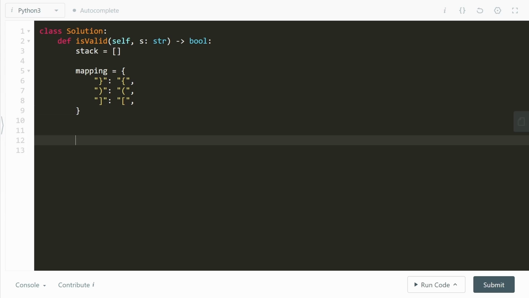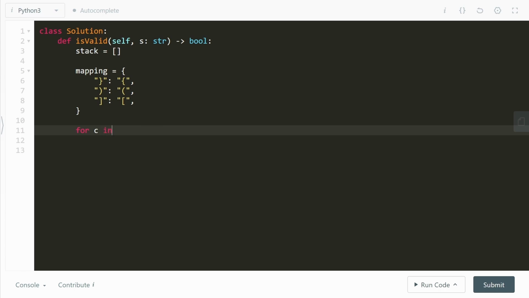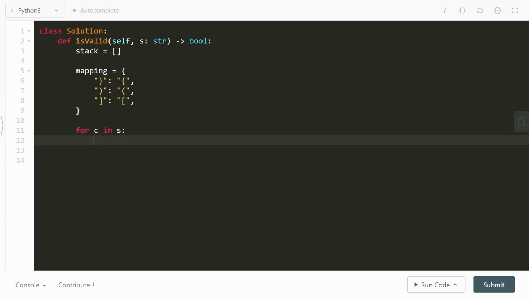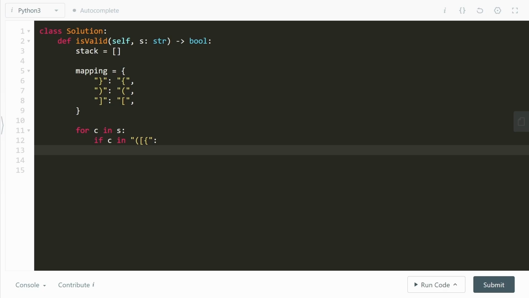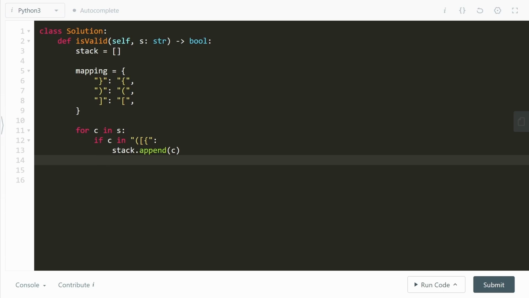All right, cool. So now that we have created the mapping, we can go ahead and start to iterate from the left to the right. So we'll go over all the characters in the string given to us. First thing we'll check is if the character is an opening bracket, whether round, square, or curly, then don't think twice. Just append it to the stack, because as soon as we get an opening bracket, we directly add it to the stack. This is something we've already established.